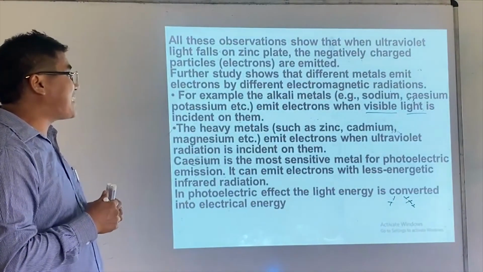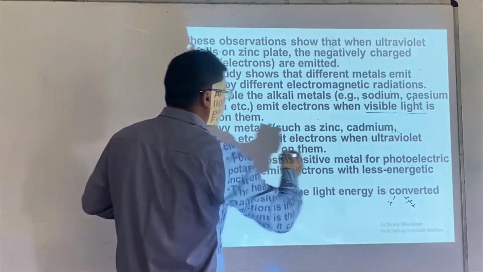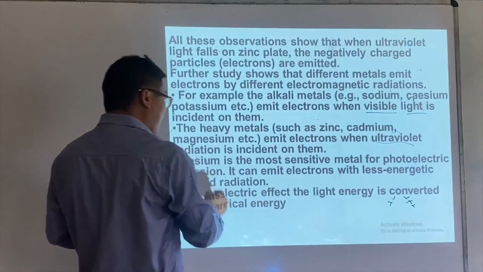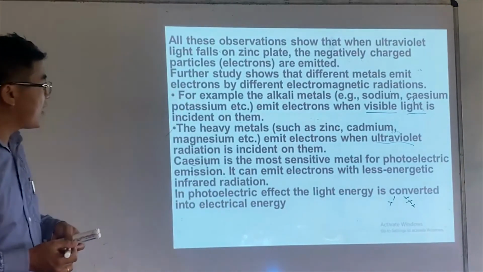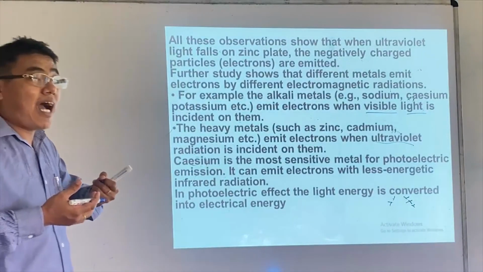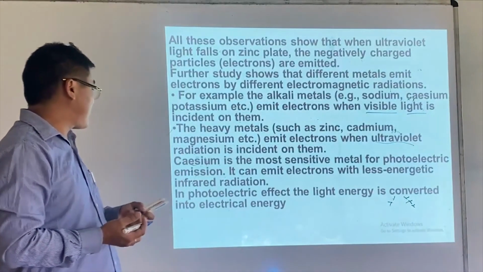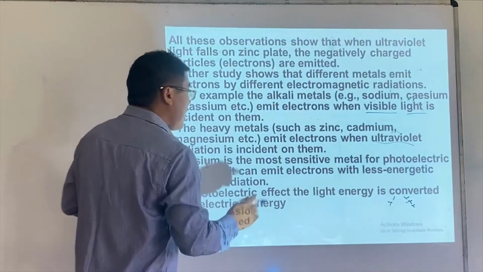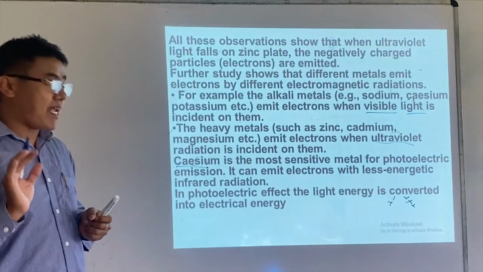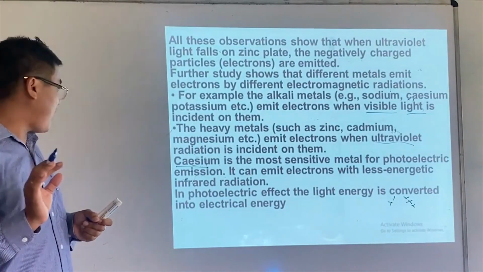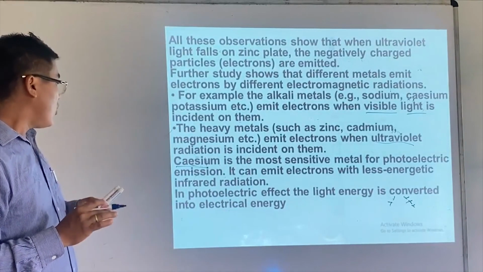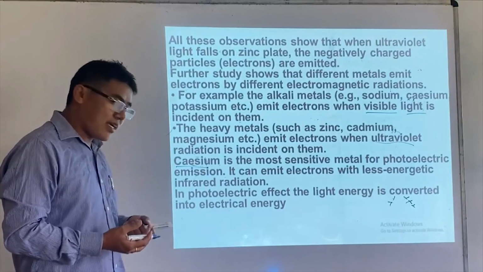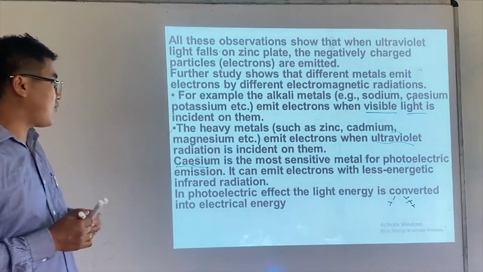For heavy metals like zinc and cadmium, you need to supply UV radiation. That means electrons are not that easily removed, so you need to supply stronger, higher energy electromagnetic waves. This tells us that cesium is the most sensitive metal for the photoelectric effect. Even cesium is sensitive to infrared also.